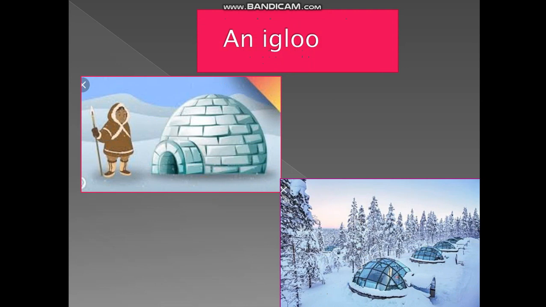Next, people who are living in the very cold areas live in an igloo. They live in very cold areas like the frigid zone, the cold zone. Now where will they live? They will live in the igloo. Why? Because it is made up of blocks of ice. It is made up of blocks of ice. So in those houses people are living.